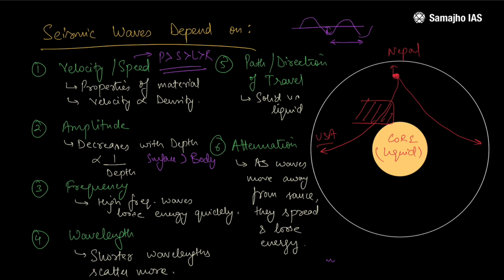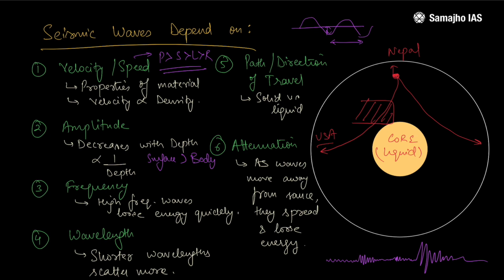So if I plot the amplitude, you would notice that this is the P wave, this is the S wave, and these are the surface waves. So the surface waves would have the highest amplitude. Hence, it would cause the largest impact.